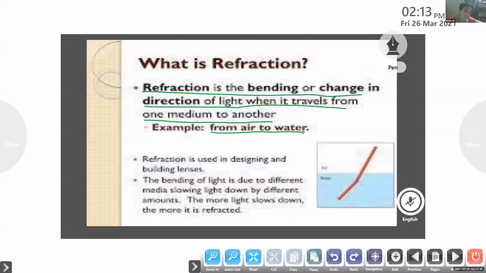Or is it blurred? A little blur. Okay, then I will show one more slide.